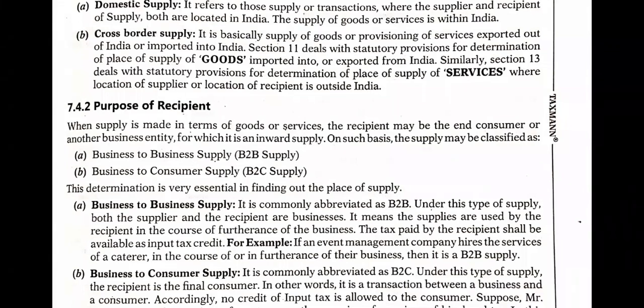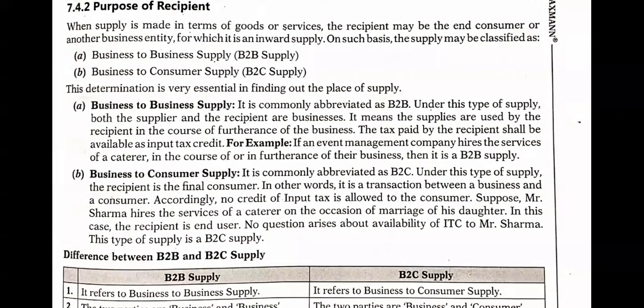While business to consumer supply is also one kind, commonly abbreviated as B2C. Under this type of supply, the recipient is the final consumer. In other words, it is a transaction between a business and a consumer. No credit of input tax is allowed to the consumer.